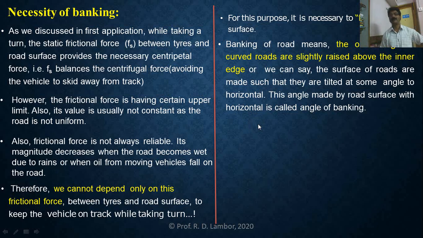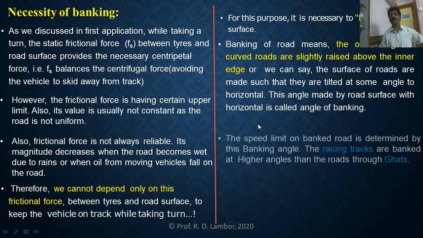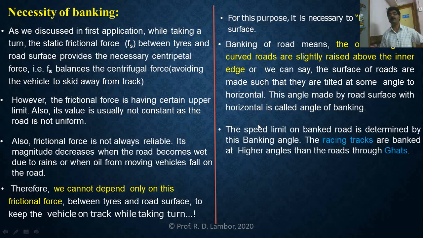Dear students, this angle of banking is important. What is the importance of the angle of banking? It decides the speed limit. If this angle of banking is 90 degrees, as in the case of the Well of Death, the turning speed has a lower limit. If this angle of banking is 0 degrees, as in the case of the first application, the vehicle has an upper speed limit.